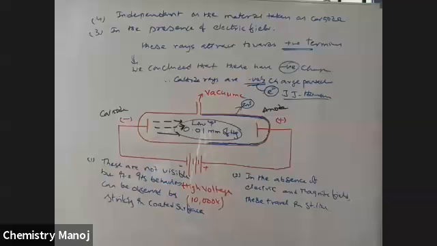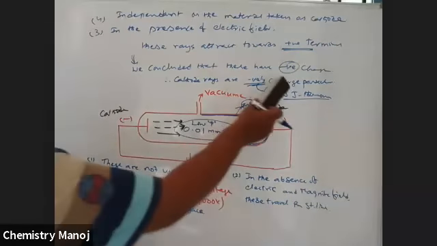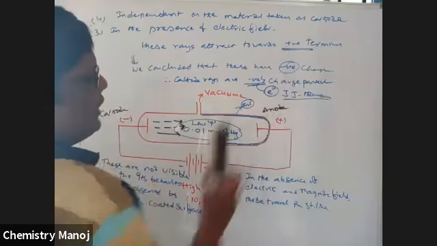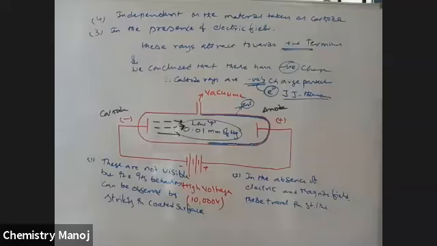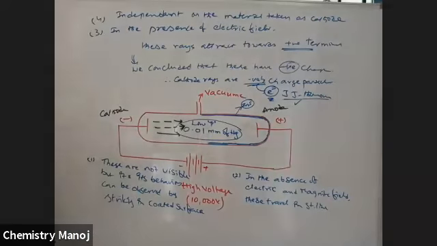That is based on the Crookes tube. Based on this Crookes tube, they observed these particles and gave them the name electrons. So it is very, very important. The discovery of electron is credited to the scientist Thomson. Now, what is the charge of the electron? What is the mass of the electron? What is the charge to mass ratio of this electron? All these were explained by J.J. Thomson.